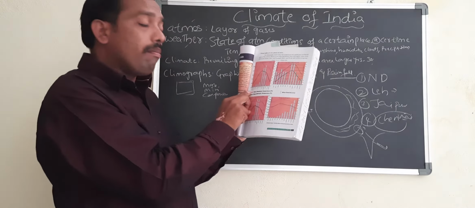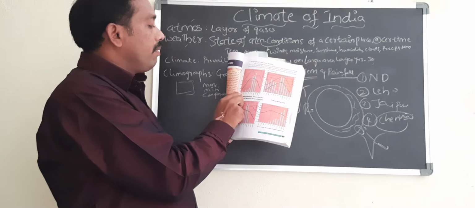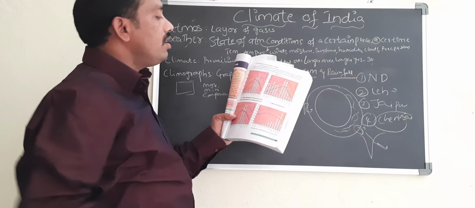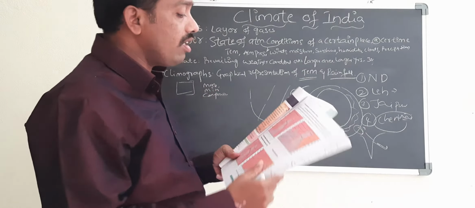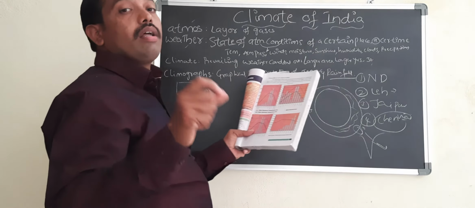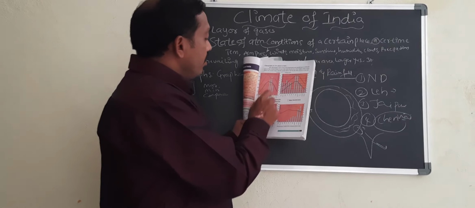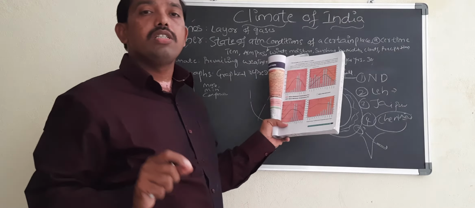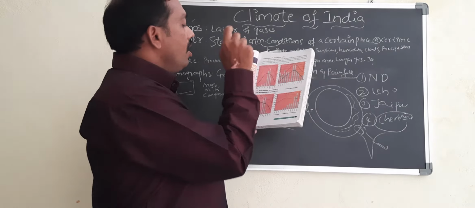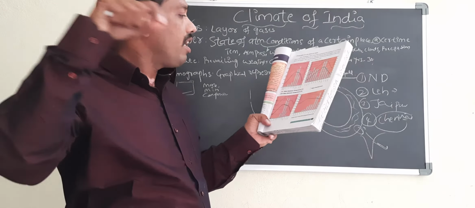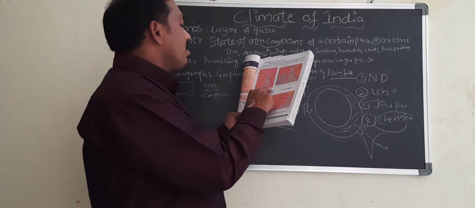In the same way, month-wise, January, what is the maximum, minimum? What is it in February, March? In that way, you can compare the maximum and minimum temperature. Not only that, you can even find out the rainfall also. If you observe New Delhi, in which month is it receiving maximum rainfall? It is receiving maximum rainfall in the month of August. In which month is it receiving less rainfall? It is in the month of December.